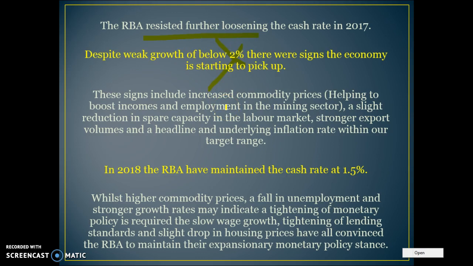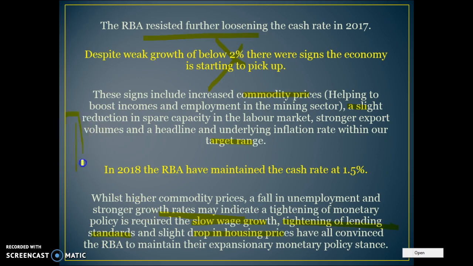In terms of why they've done that, there's been signs of increased growth. So commodity prices have started to pick up. There's been less unemployment in the labour market. And headline underlying inflation is now within our target range. However, there has still been signs that the economy is still not growing that strongly. So they haven't tightened monetary policy because we've still got slow wage growth, the tightening of lending standards has reduced demand, and there's been a slight drop in housing prices.